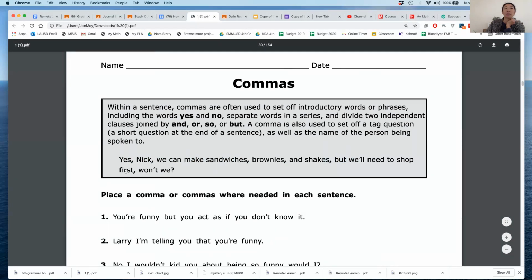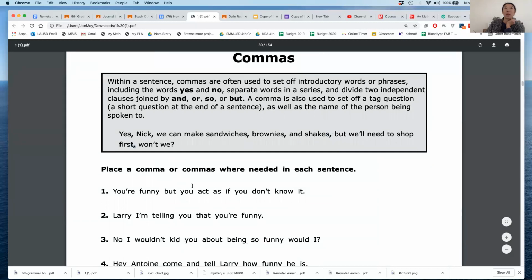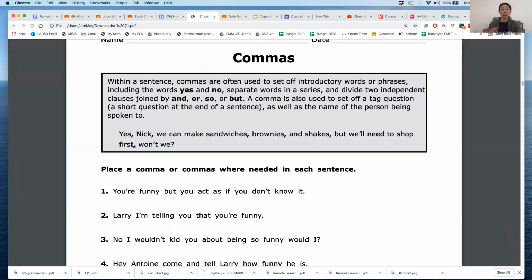We'll need to shop first, comma, won't we? Right, so a lot of commas. It helps if you read it out loud. Okay, so let me get out my pen. Place a comma or commas where needed in each sentence.